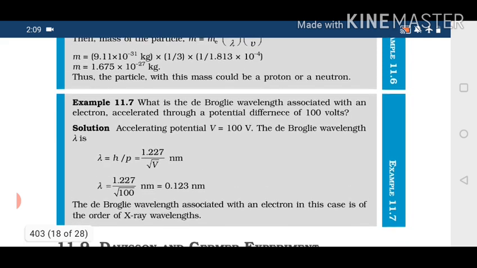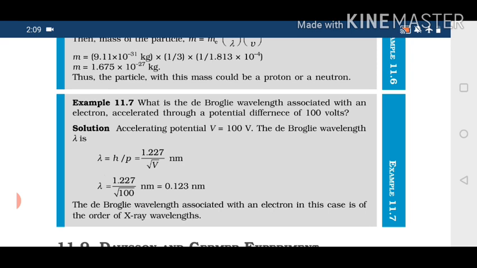Example 11.7 says: what is the de Broglie wavelength associated with an electron accelerated through a potential difference of 100 volts? So either you can use the formula lambda equals h divided by square root of 2meV, then put in the values of h, m, e for the electron, and the potential is given. Or you can directly use the formula 1.227 divided by square root of potential. Both options you have, but if we are talking about an electron, I suggest you use this formula because it makes your mathematical calculation a bit easier.